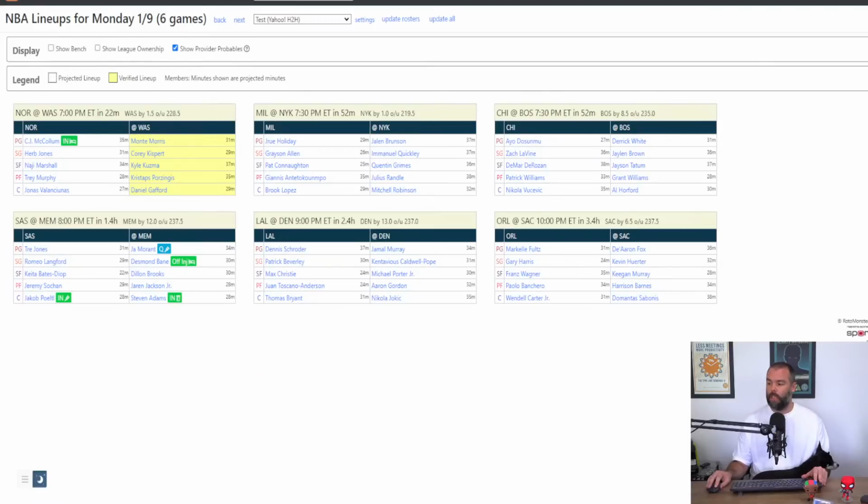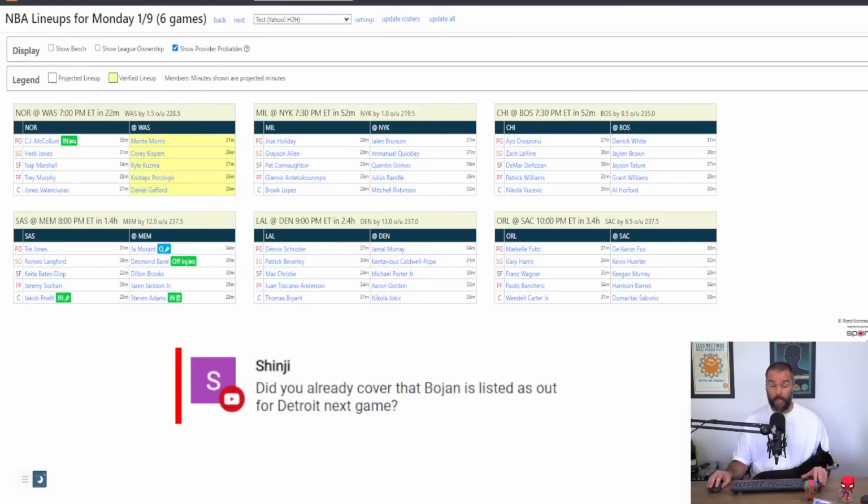Did I already cover that Bojan is listed out? No, I didn't. Bojan is listed out tomorrow. So Sadiq Bey will probably move in there and probably be quite bad. He's a points and 3 sort of a player, but that's it.